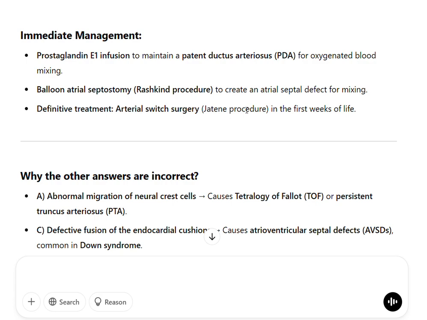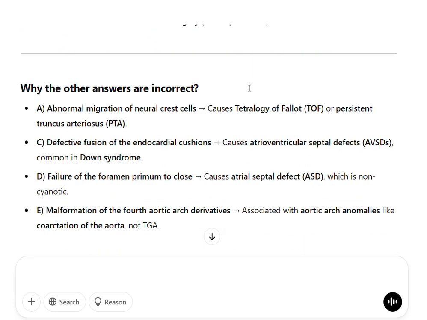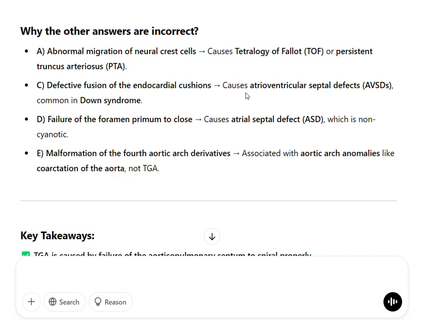Why the other answers are incorrect. A. Abnormal migration of neural crest cells causes tetralogy of Fallot, TOF, or persistent truncus arteriosus, PTA. C. Defective fusion of the endocardial cushions causes atrioventricular septal defects, AVSDs, common in Down syndrome.